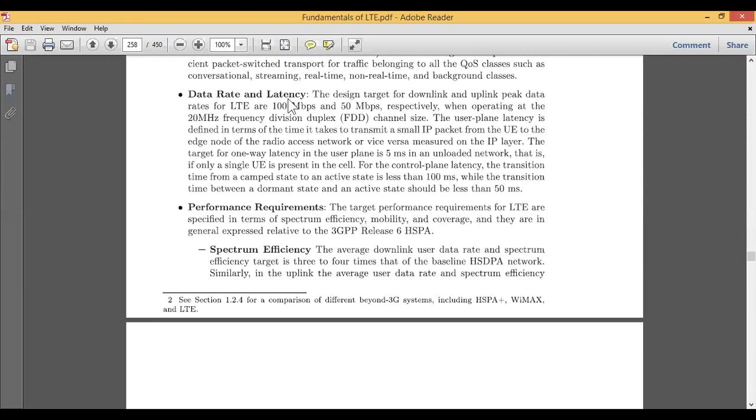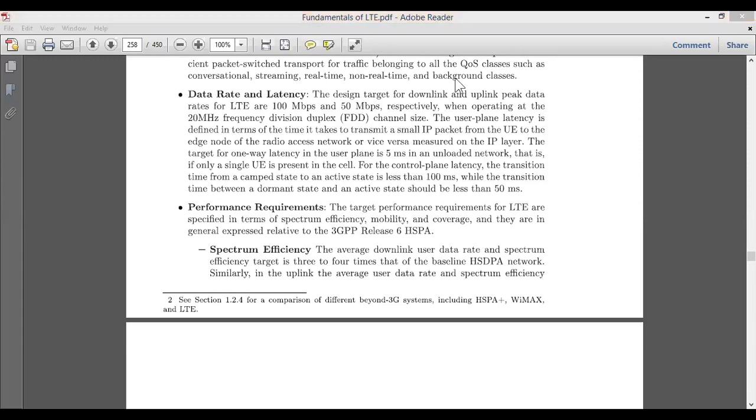Now the next part here is the performance requirement. How are you going to improve the performance of your LTE? There will be some kind of target specified here. The target performance requirements for LTE are specified in terms of spectrum efficiency. Performance is also based on mobility. If my mobile is moving from one cell to another cell, will my performance vary? How can I compensate, by putting some kind of requirement?